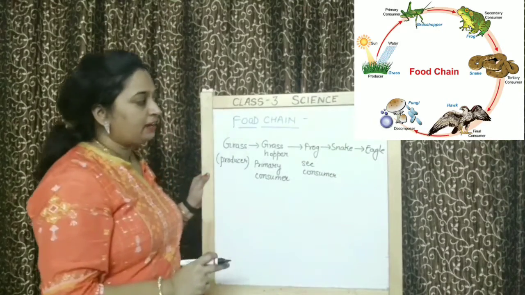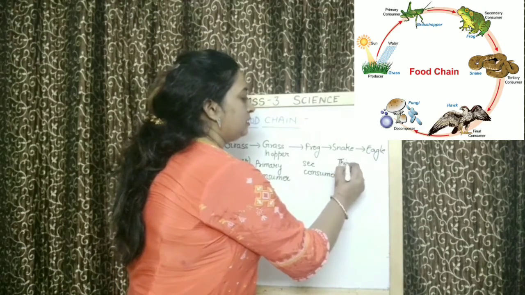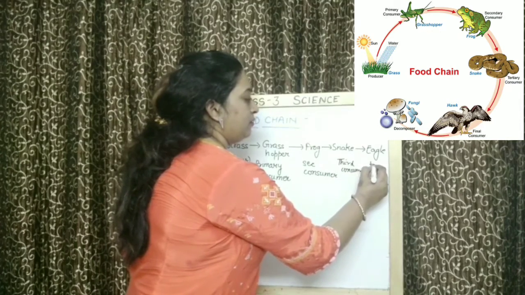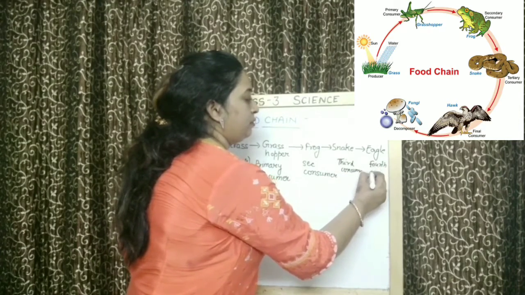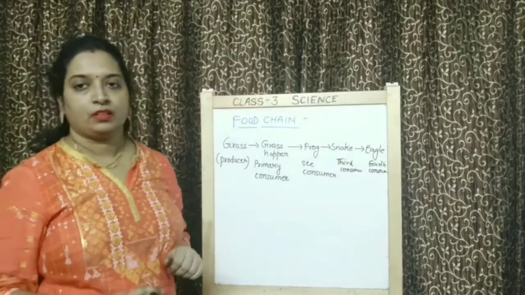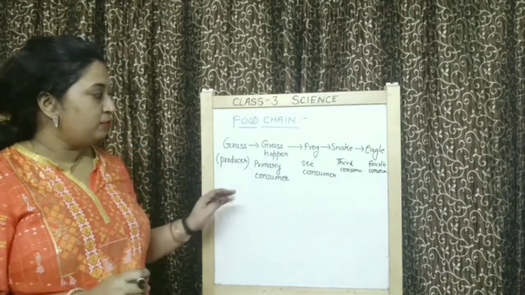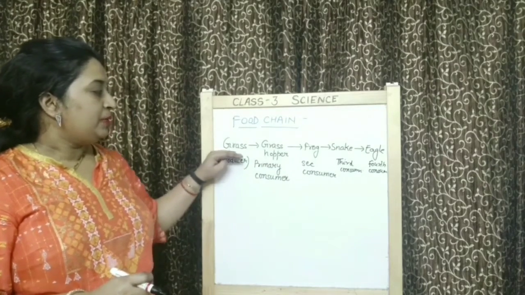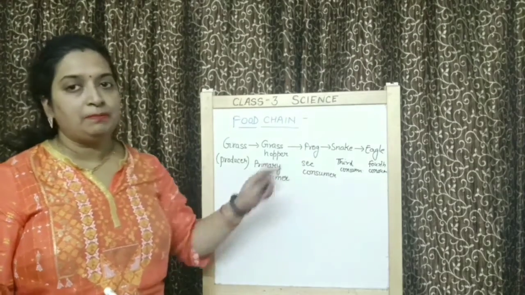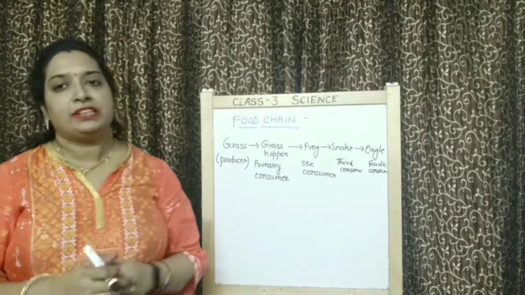What about snake and eagle? Children, here snake will be the third consumer. And eagle will be the fourth consumer. So this is a different example of a food chain. And in this food chain, you are seeing how nutrients are transferring to different animals starting from the plants. How energy is transferred from plants to different animals.